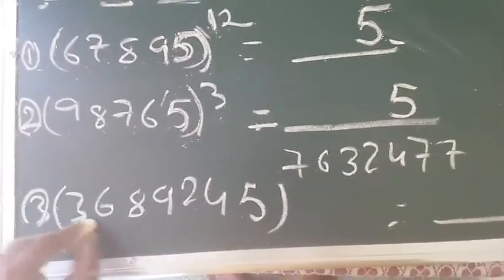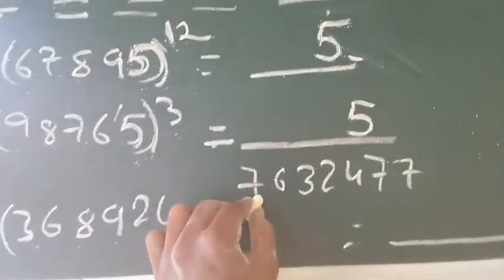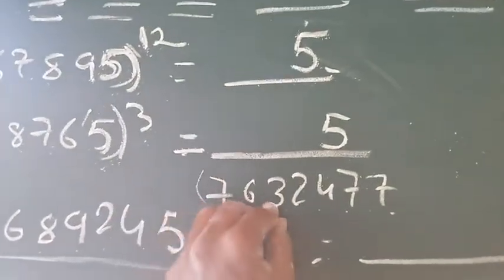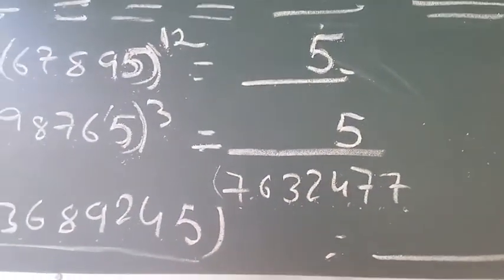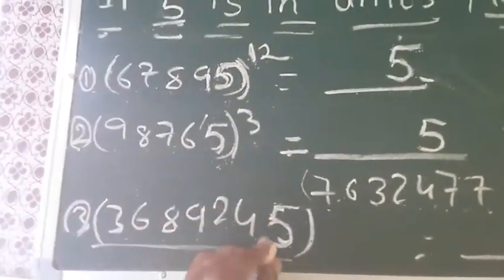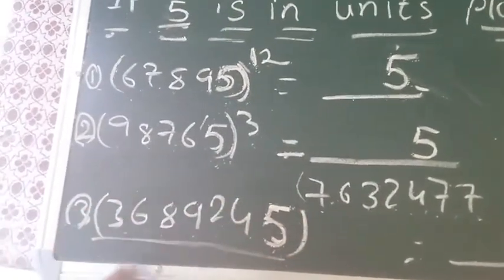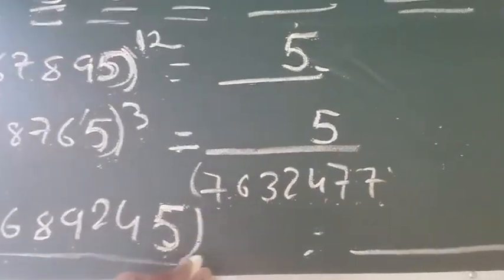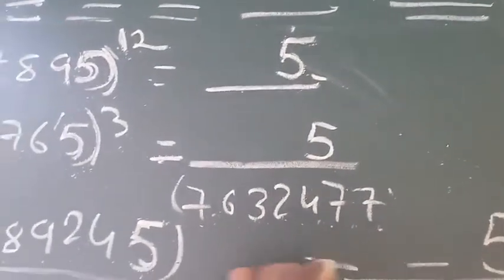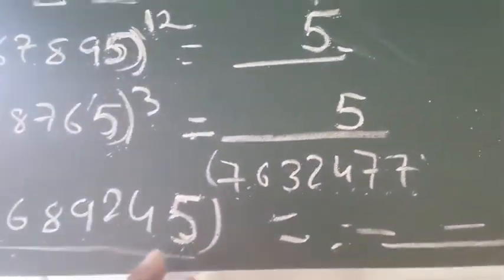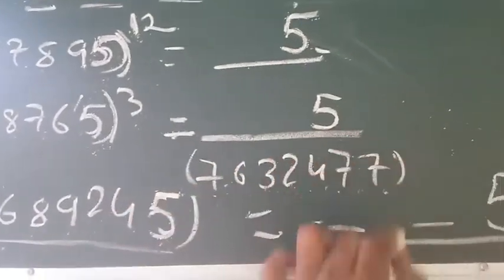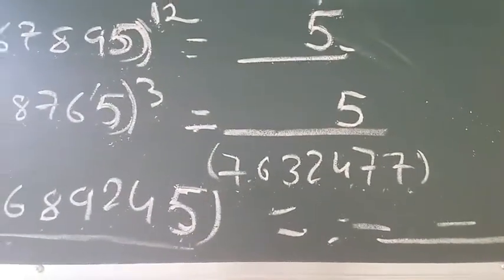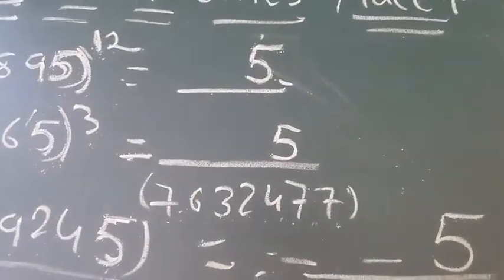The next example, 3689245 whole power 7632477. When you multiply this number 7632477 times, what will be the units place? Here you have 5 in units place. So without calculating this number n times, we can say the units place of this number is 5. We don't need the remaining part. They have asked only to find the units place of this number when you multiply n times. When you have 5 in units place, after multiplying n times, you will definitely get 5 again.